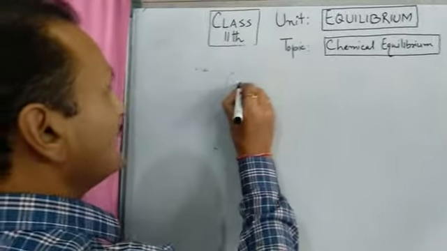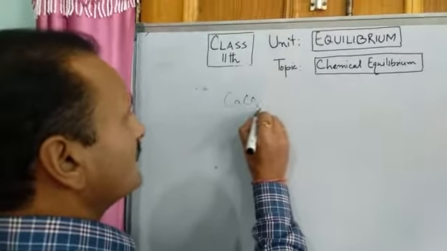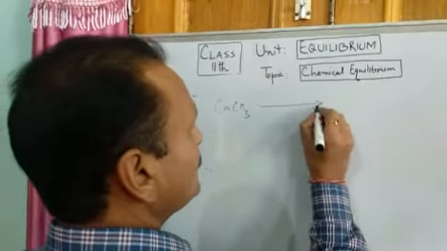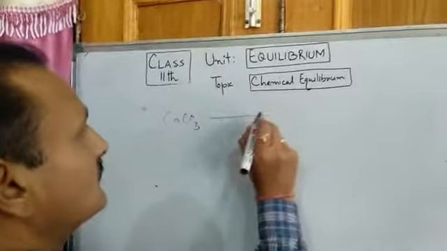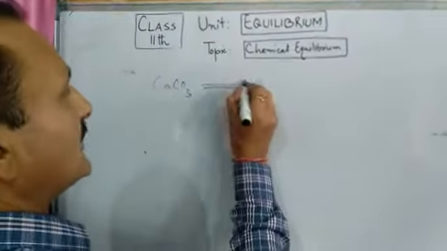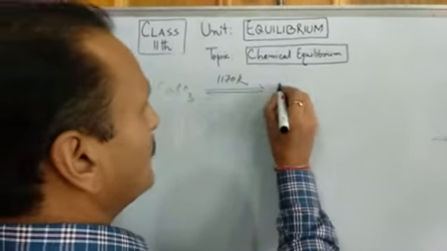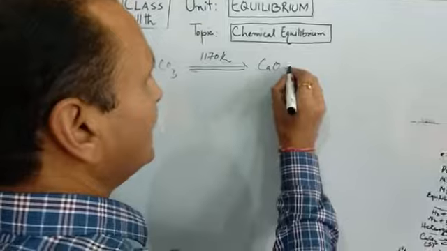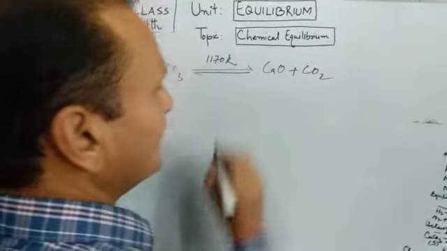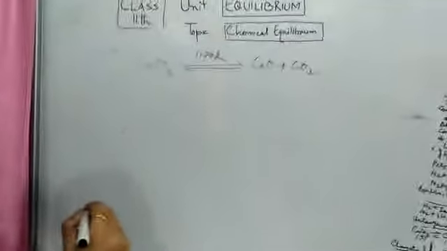This is calcium carbonate, and it undergoes decomposition at 1170 Kelvin and decomposes into calcium oxide and carbon dioxide. Now what happens in this case?